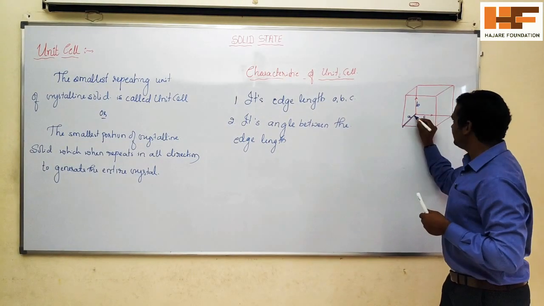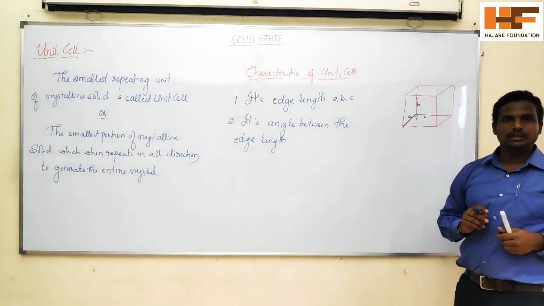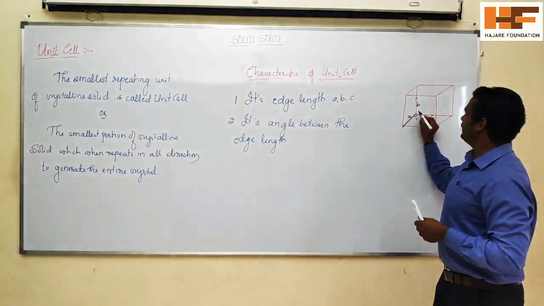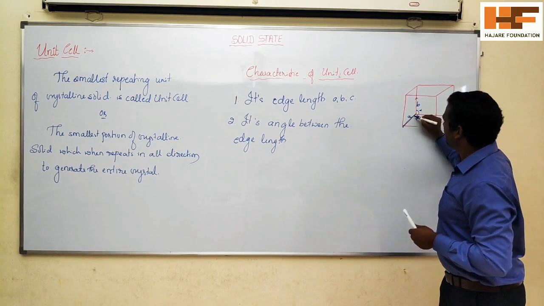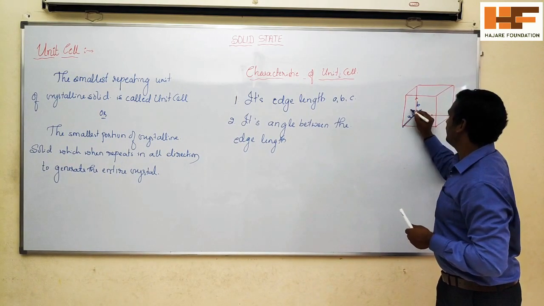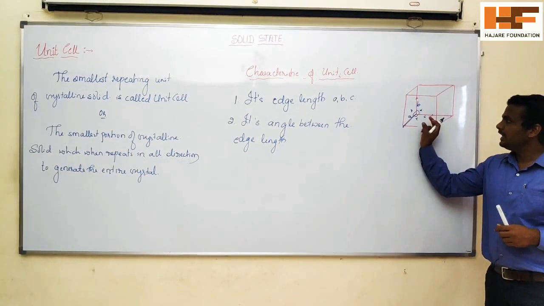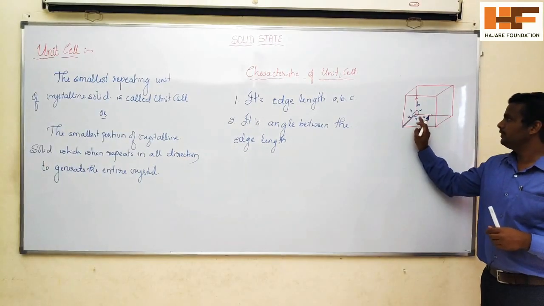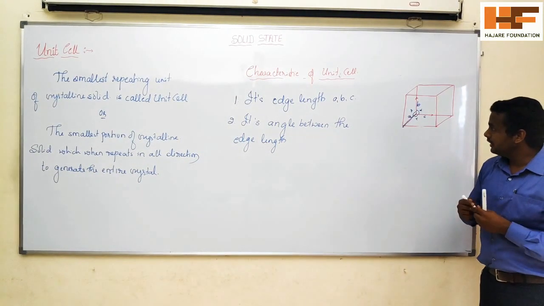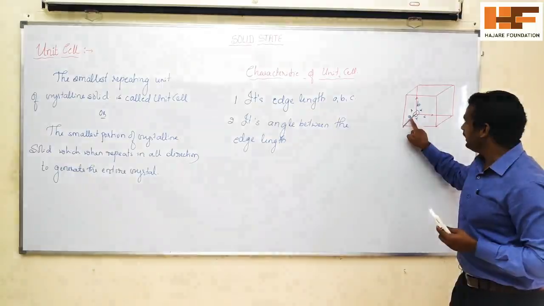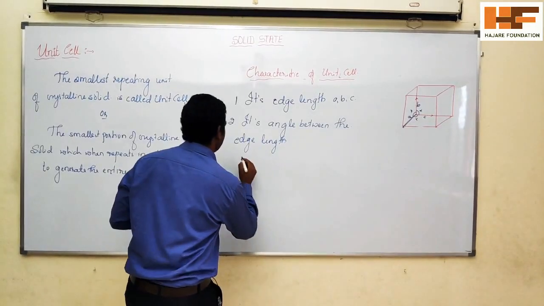In between A and C we have the angle gamma. In between B and C we have alpha, and in between A and B we have beta. Keep in mind these angles are between AB, BC and AC. So the angle between A and B is beta.